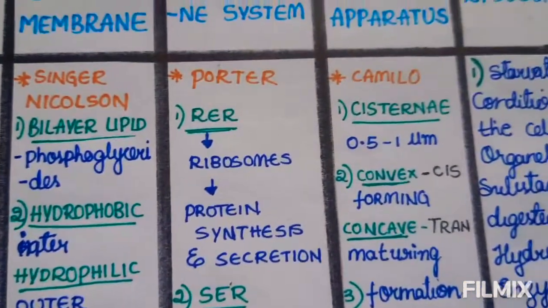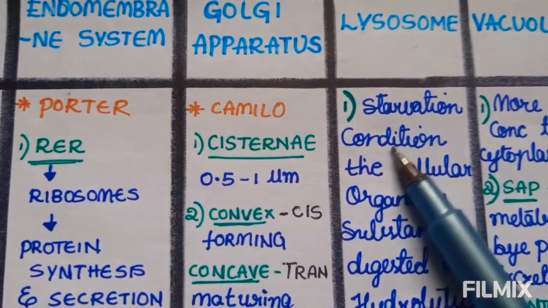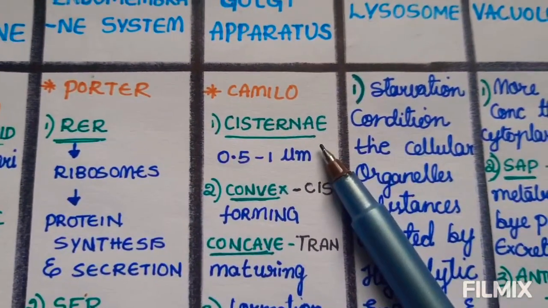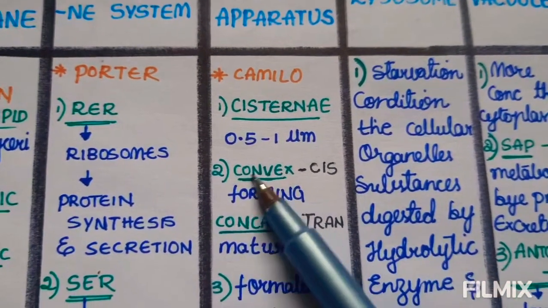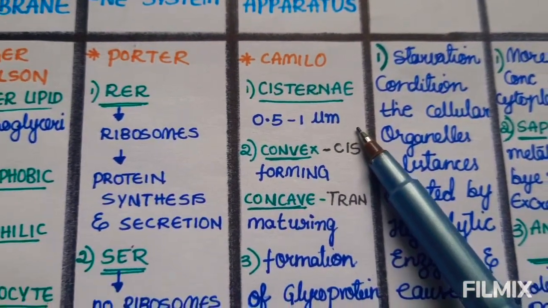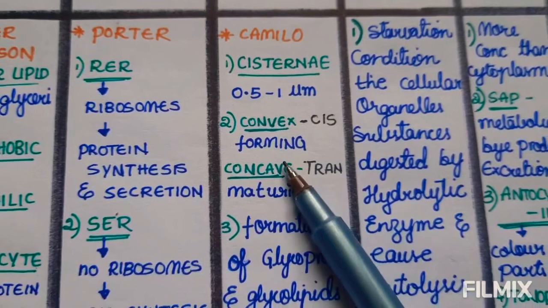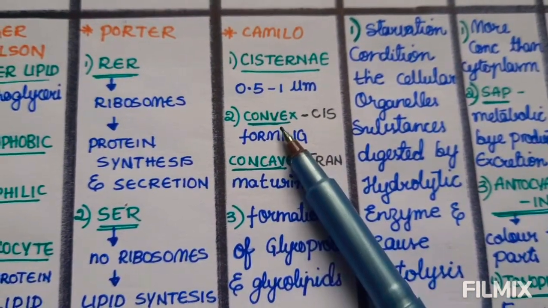Okay, and next we move to the Golgi apparatus. The Golgi apparatus was discovered by Camillo, and we see a structure of cisternae, whose length is 0.5 to 1 micrometer. It is divided into two faces, the convex and the concave.